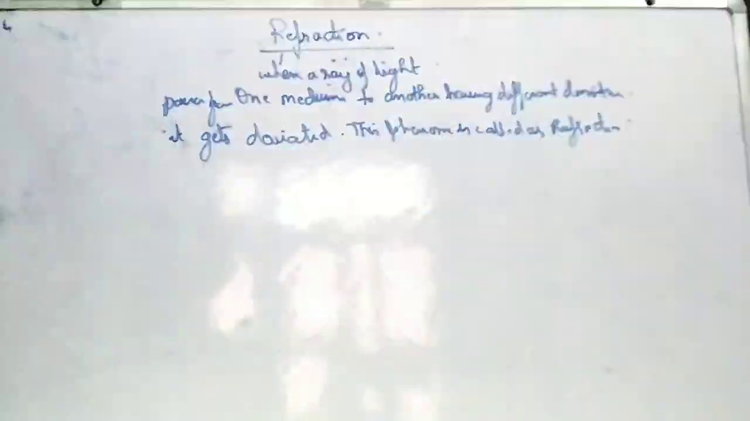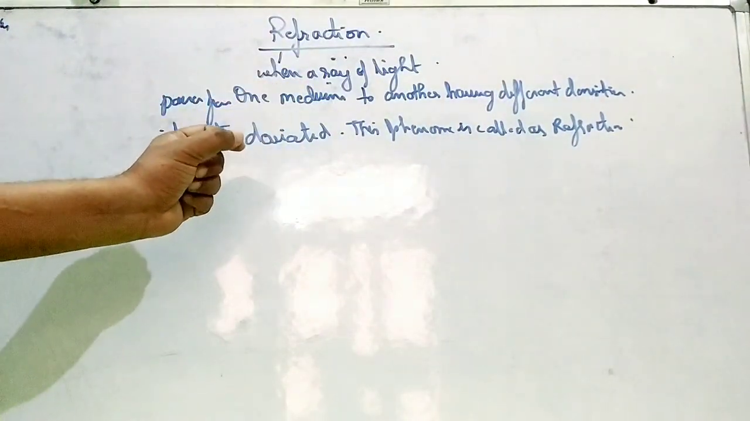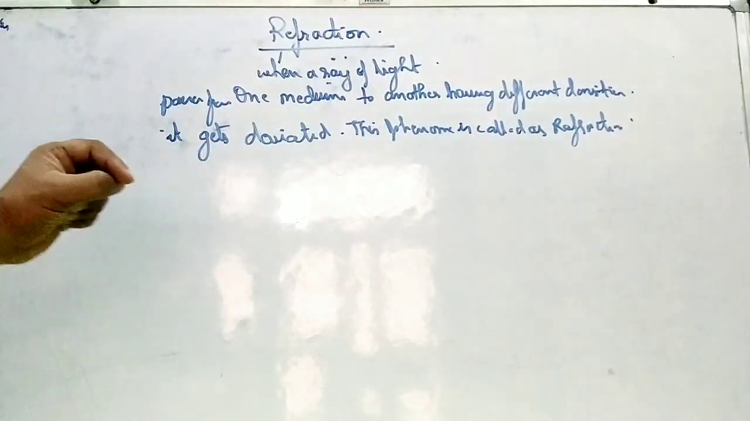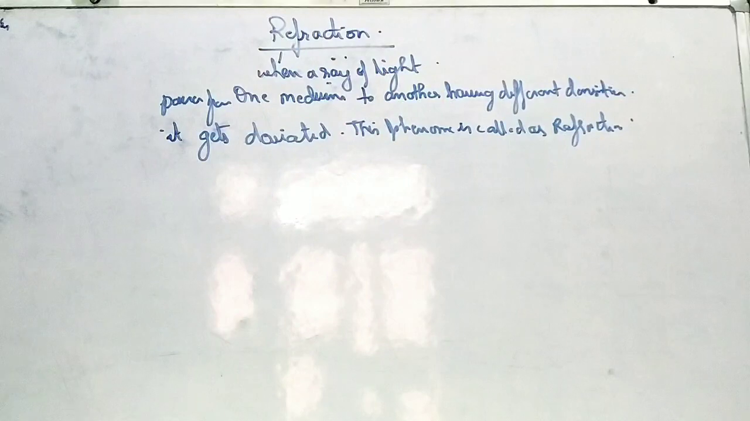So what do you mean by refraction? When the ray of light is passing from one medium to another having different densities, it gets deviated. This phenomenon is called refraction. The word is refraction.